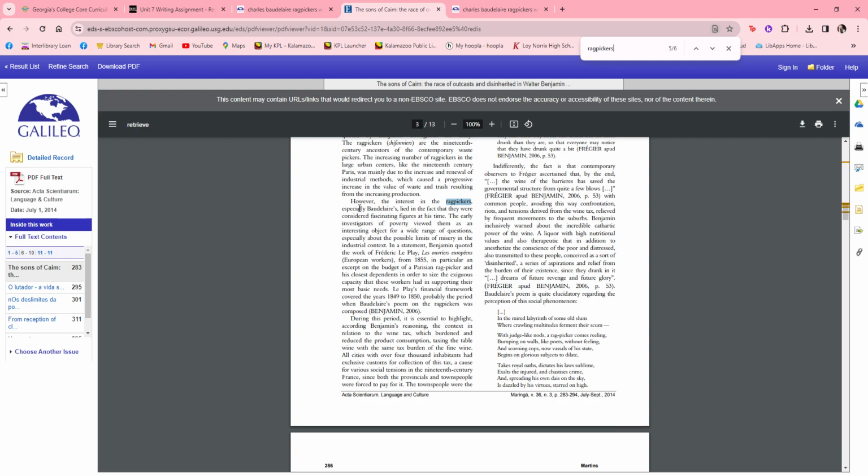All right, in this paragraph, the interest in the Ragpickers, especially Baudelaire's, that should be lay. That's bad grammar. It should be lay in the fact that they were considered fascinating figures at the time. Then it gives a little bit of information about where the word ragpickers came from. Let's see, where did I see that?